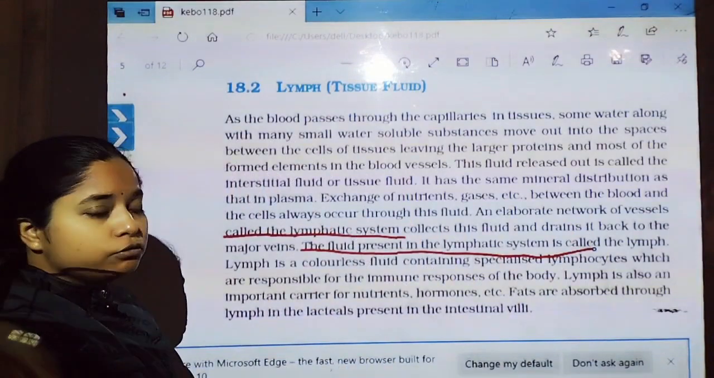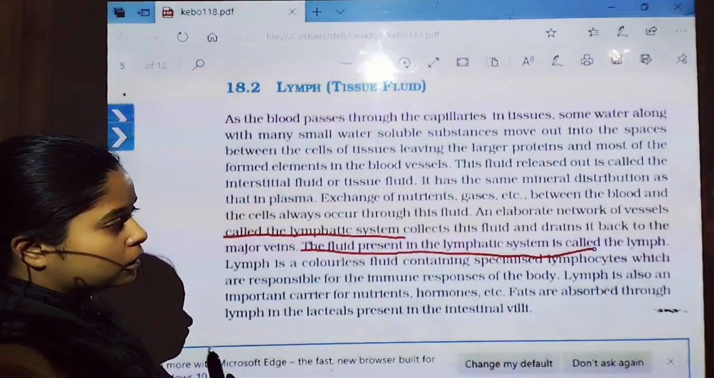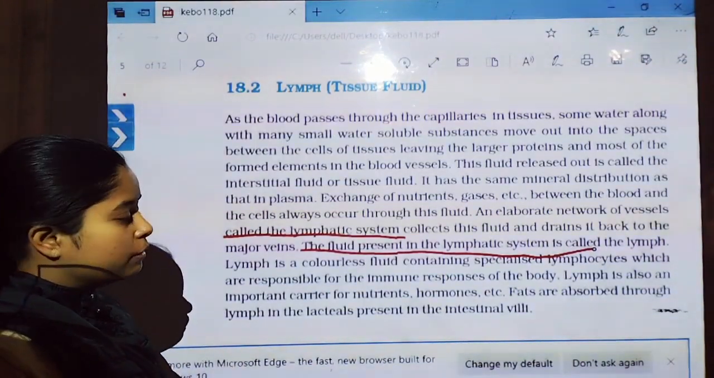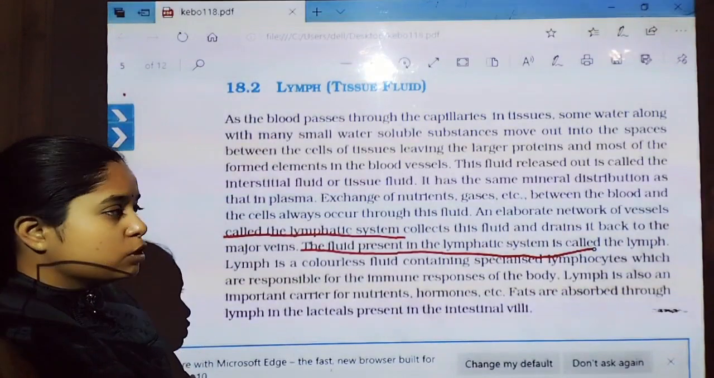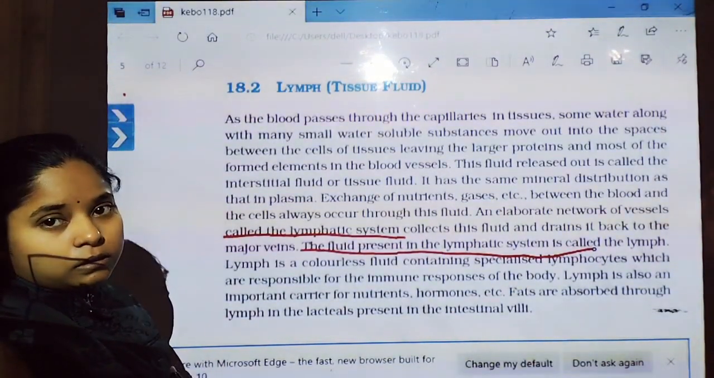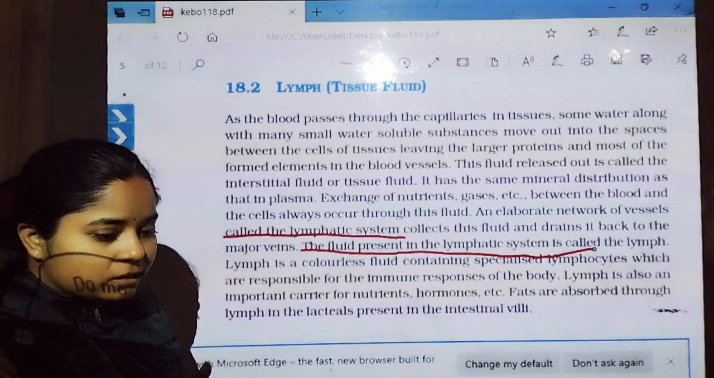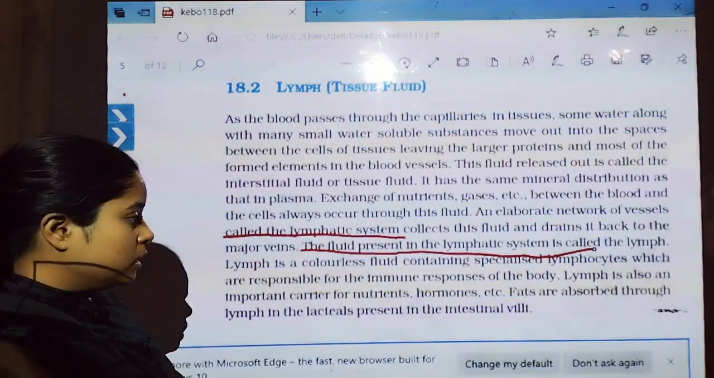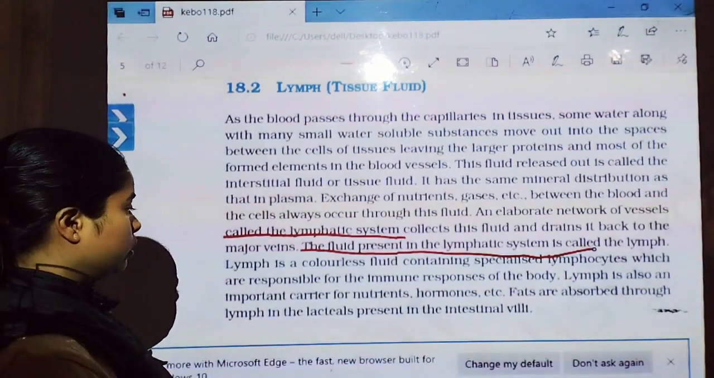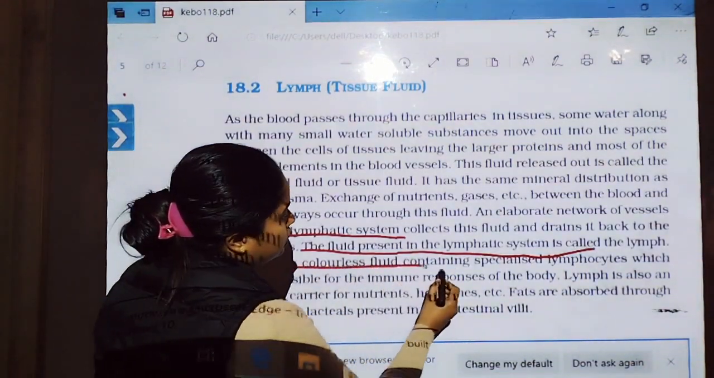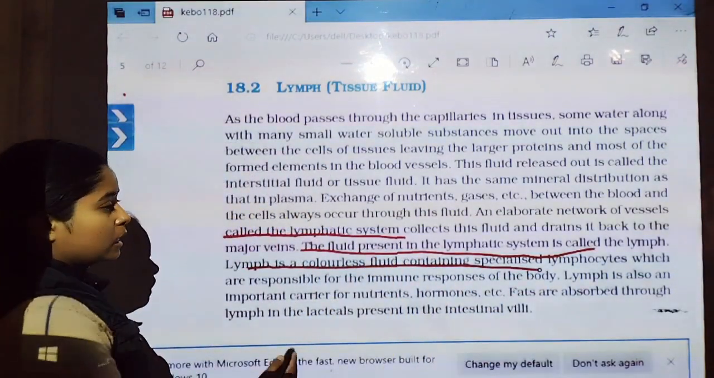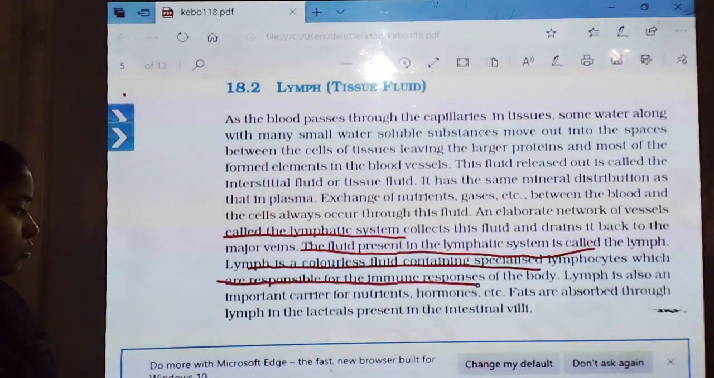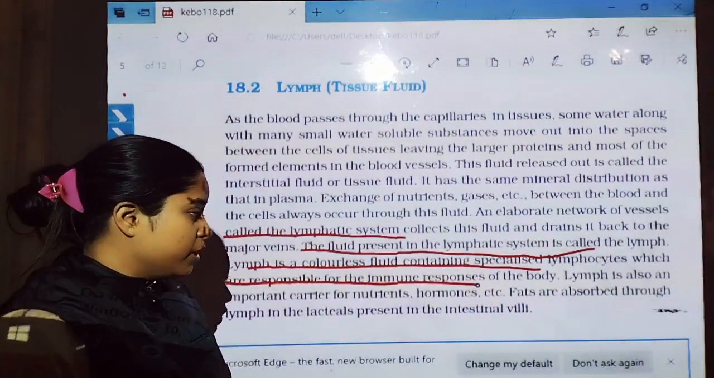So the fluid whose composition is similar to the plasma is called lymph. It is present in the lymphatic system. The lymphatic system is formed by the vessels which collect the interstitial fluid and drain it back to the blood circulatory system. Lymph is a colorless fluid containing specialized lymphocytes which are responsible for the immune responses of the body. Lymph is also an important carrier for nutrients, hormones, etc.